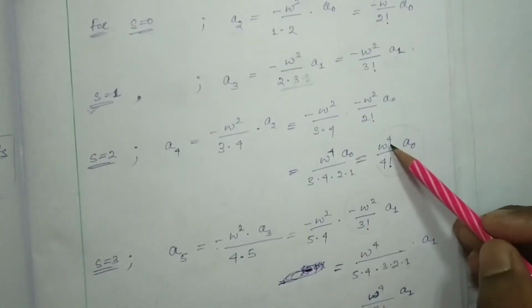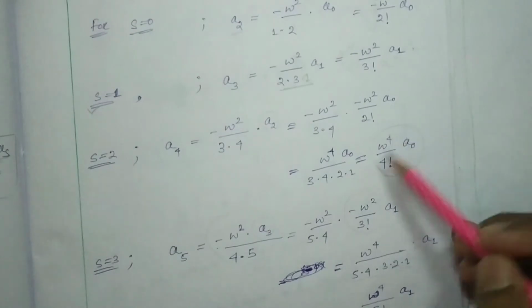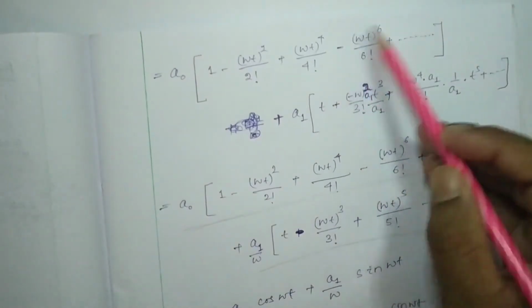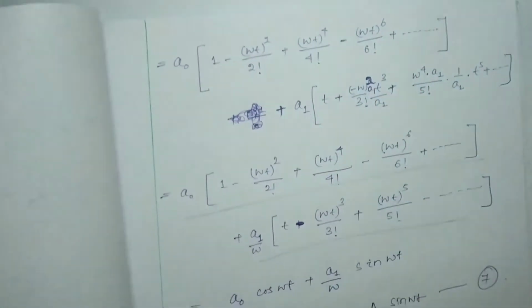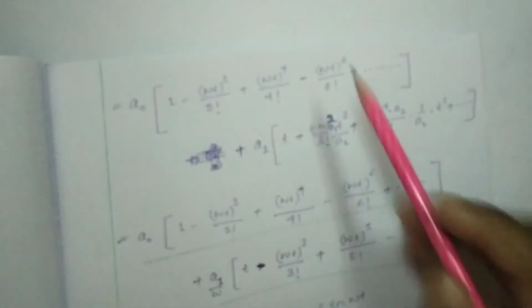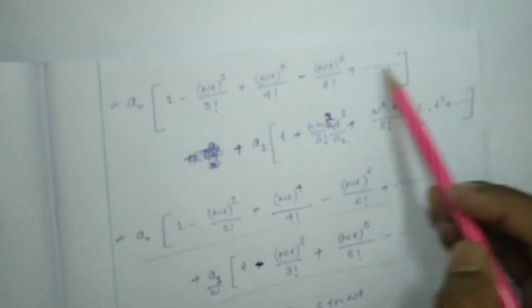Here omega to the power 4 is there, t to the power 4. Omega into t to the power 4 divided by 4 factorial. So omega t to the power 4 by 4 factorial minus, if we are going to consider a6, the value of a6 is nothing but minus omega to the power 6 a0 by 6 factorial. So it will be minus omega t to the power 6 by 6 factorial and so on.